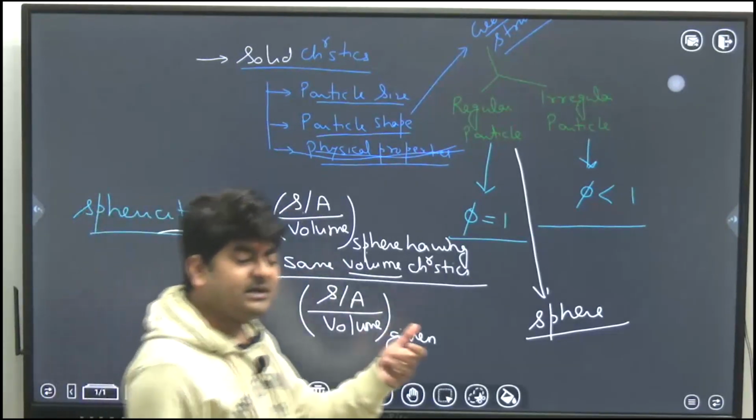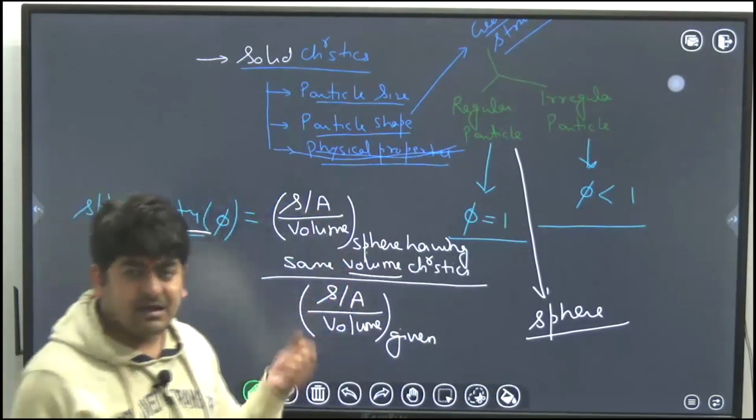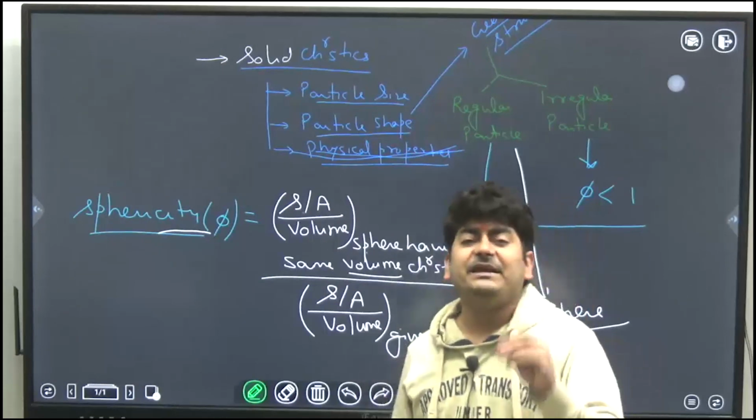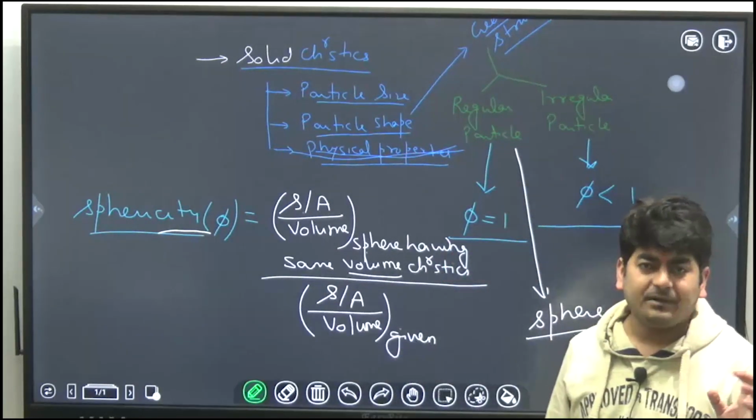One thing I hope all of you know is that among all the geometries, a sphere has the minimum surface area for a constant volume.